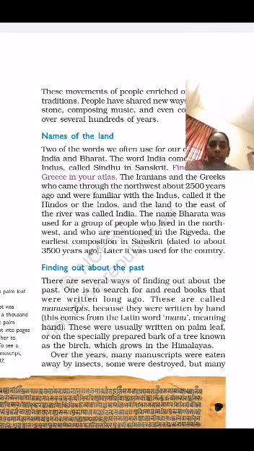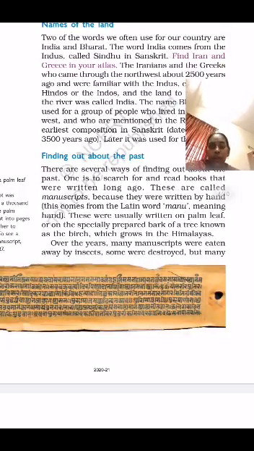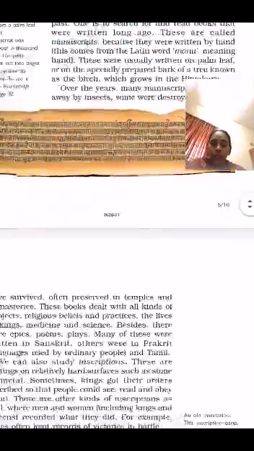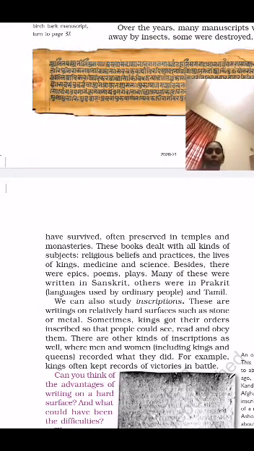Here we can see that manuscript means it is written by hand, and the Latin word manu means hand. It was written on palm leaves, and also on the bark of a tree known as the birch, which is located in the Himalayas. Manuscripts after some time were destroyed also, and some were spoiled by changing from one place to another place.